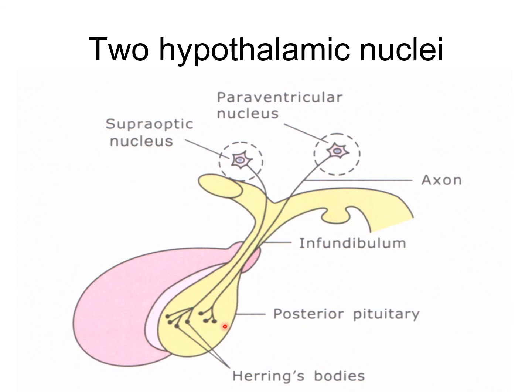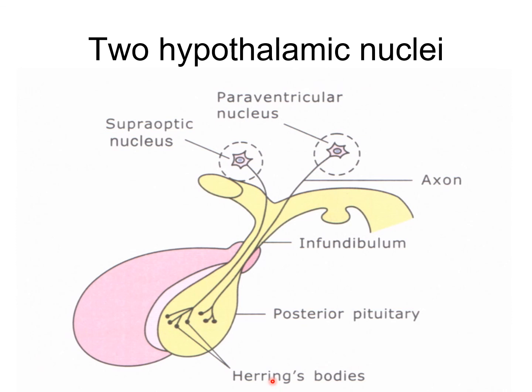The pars posterior of the hypophysis is associated with the release of vasopressin and oxytocin. The axons descend into the pars posterior from the hypothalamus, and their terminals are closely related to capillaries. The neurosecretion or hormone secreted by the supraoptic and paraventricular nuclei travels through these neurons and is stored along the axon as well as in the dilated nerve terminals. This dilated portion is given the name Herring's body. So what is the Herring's body?